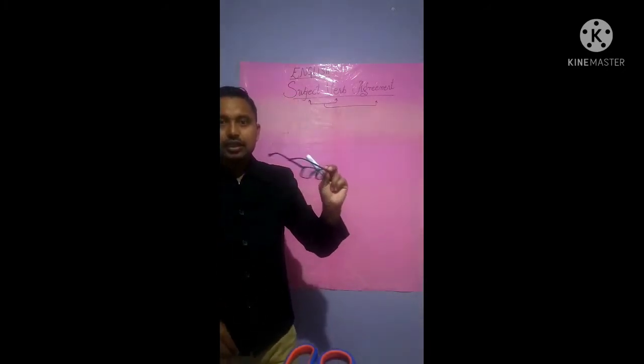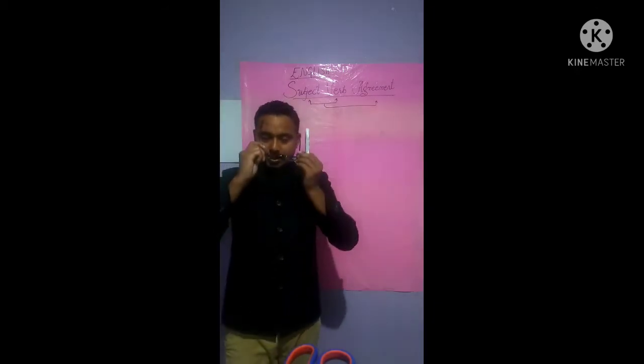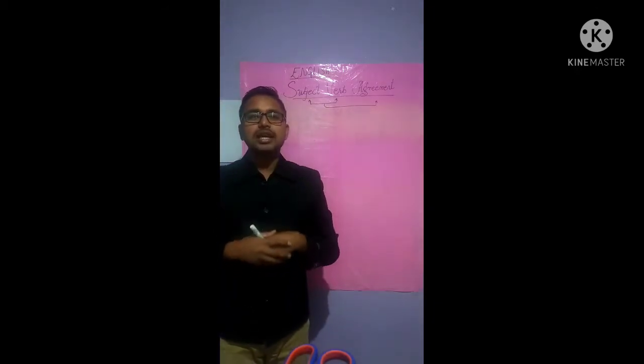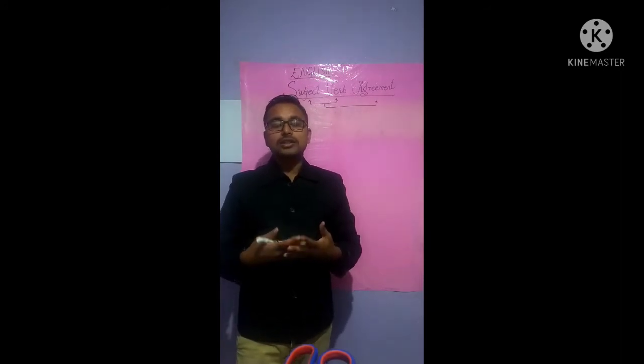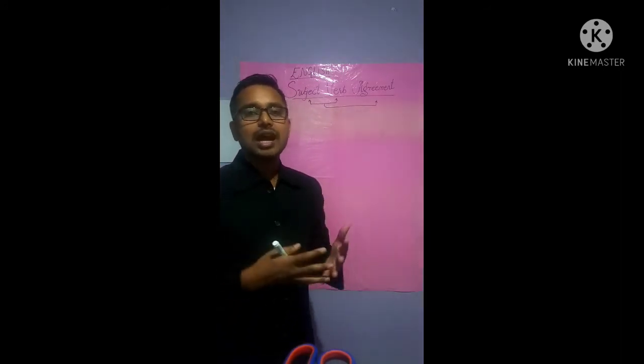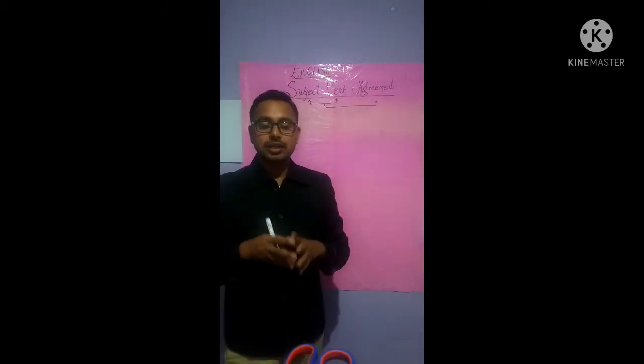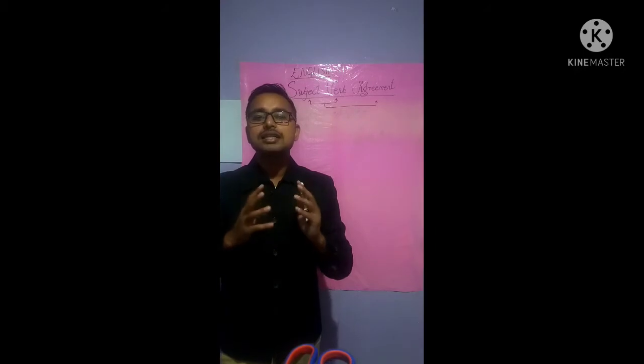This is a spectacle, also a thing. This marker can be a subject. Anything that is a noun or a pronoun can be a subject.